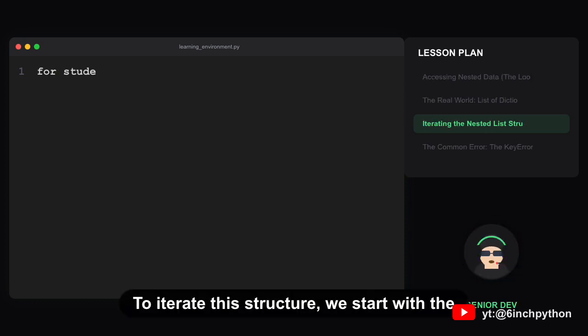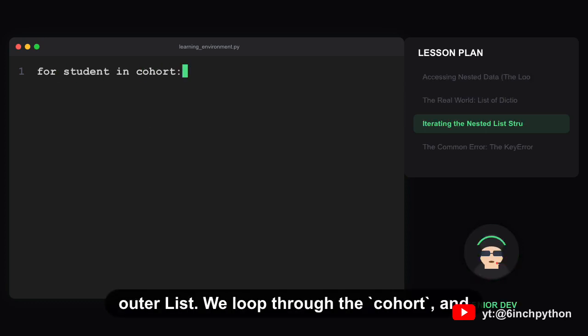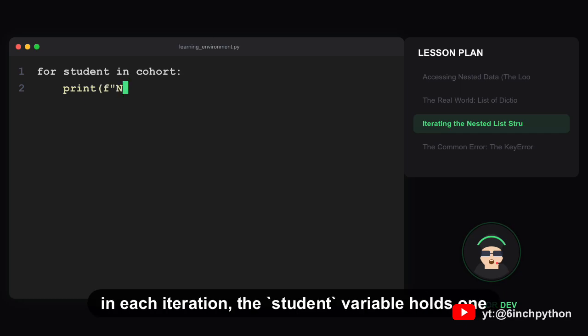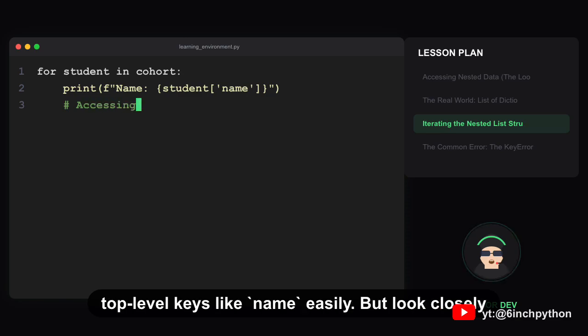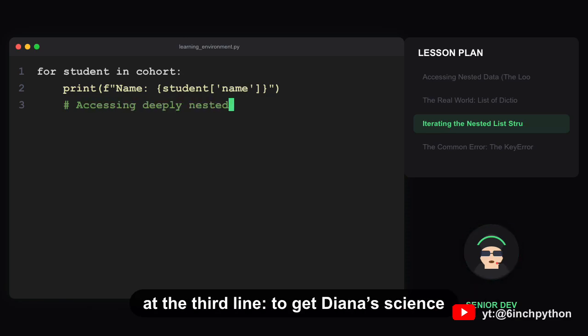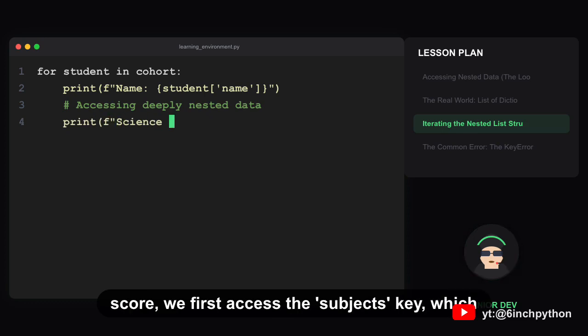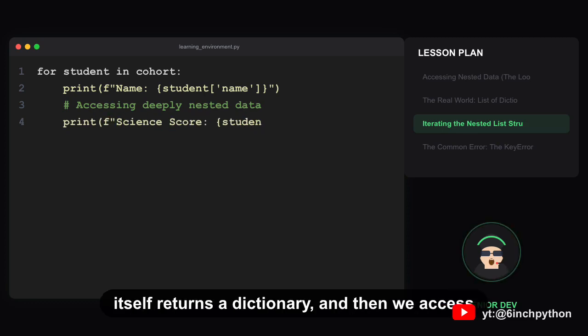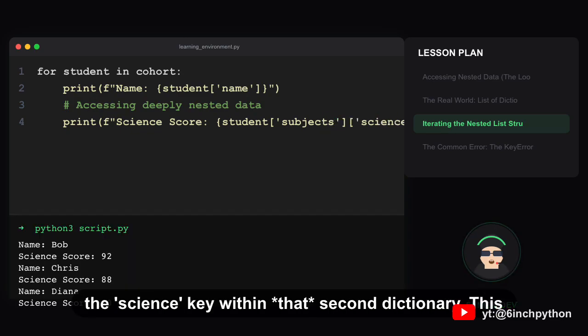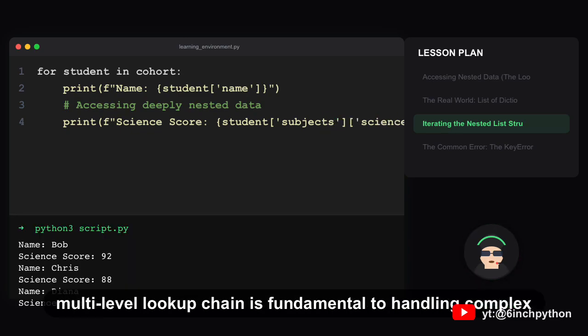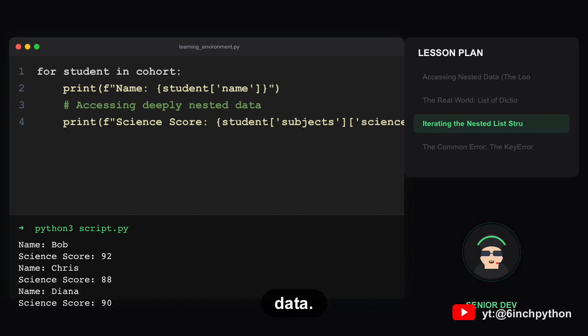To iterate this structure, we start with the outer list. We loop through the cohort, and in each iteration, the student variable holds one entire dictionary. From there, we can extract the top-level keys like name easily. But look closely at the third line. To get Diana's science score, we first access the subjects key, which itself returns a dictionary, and then we access the science key within that second dictionary. This multi-level lookup chain is fundamental to handling complex data.